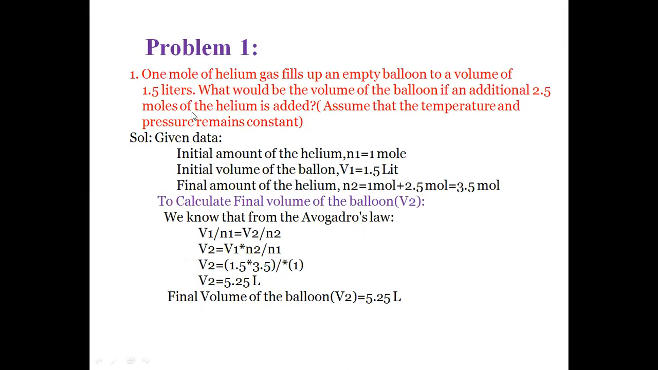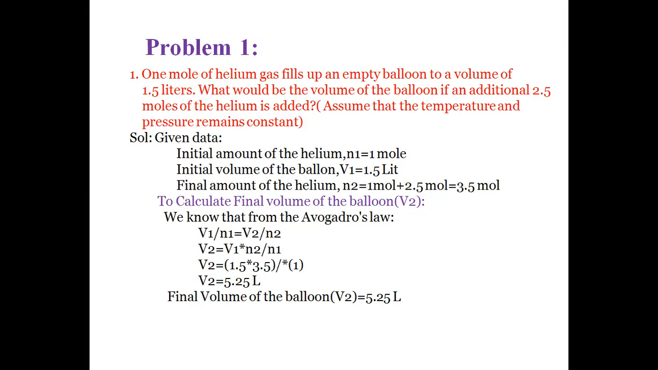Problems on Avogadro's law. One mole of helium gas fills an empty balloon to a volume of 1.5 liters. What would be the volume of the balloon if an additional 2.5 moles of helium is added? Assume that the temperature and pressure remain constant. In the problem, it is given that the pressure and temperature remain constant and the gas filled here is helium. So 1 mole of helium gas, the initial mole of helium, occupies the empty balloon with a volume of 1.5 liters.